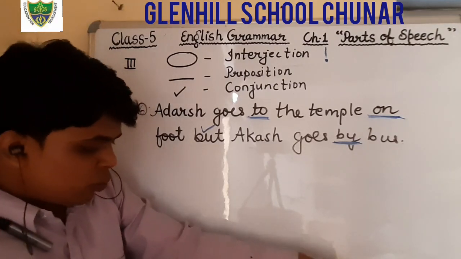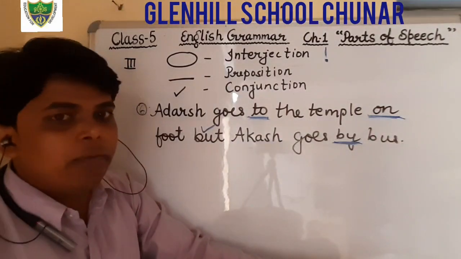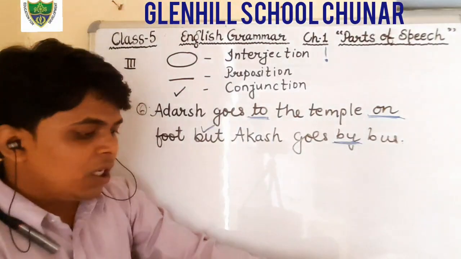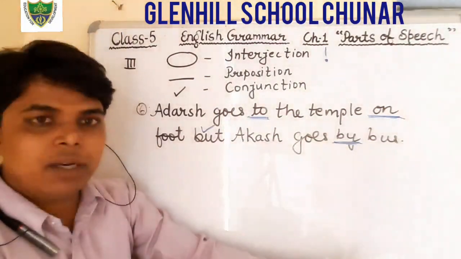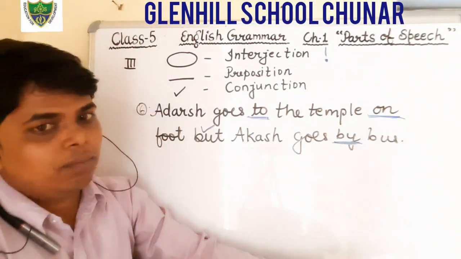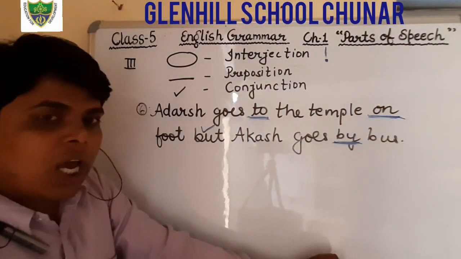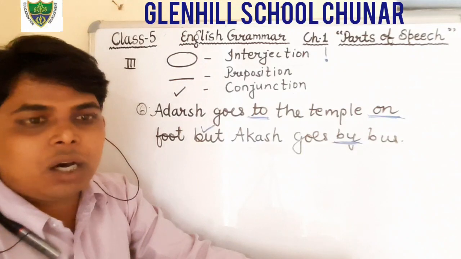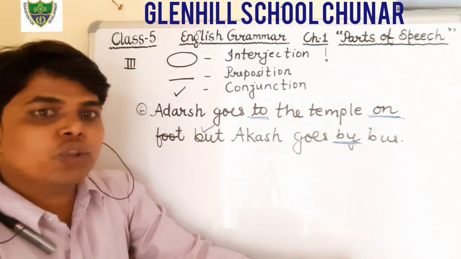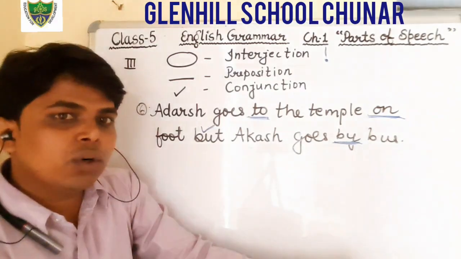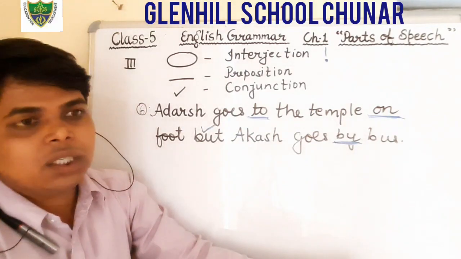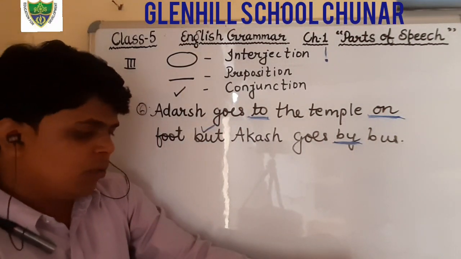Okay students, so in this way all the exercises have been completed, and I hope that you all have completed the exercises given in the book, and you have also completed your book and copy both. So dear students, in the next class I was thinking to start the literature portion, that is the Open Skies book, and the first poem, that is Daffodils. In the next class we will discuss that, and for today that's it only.